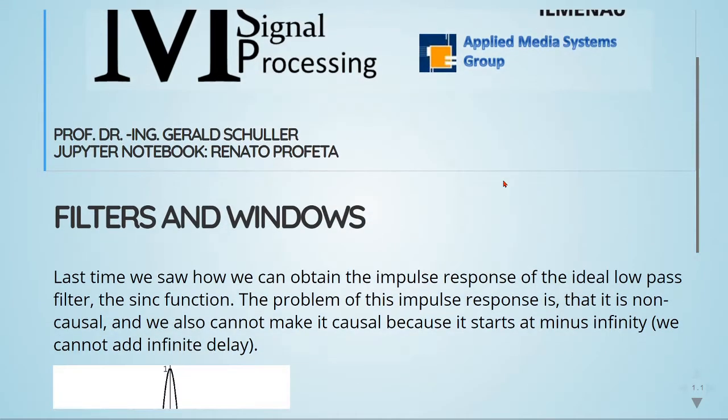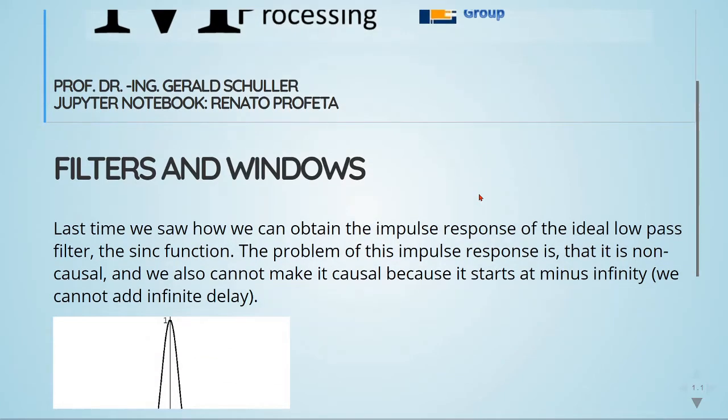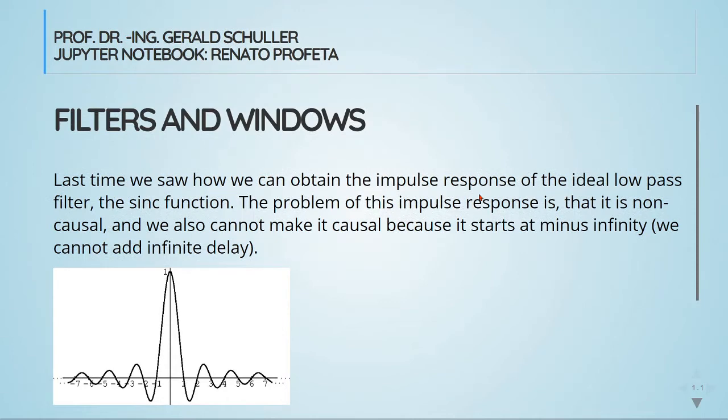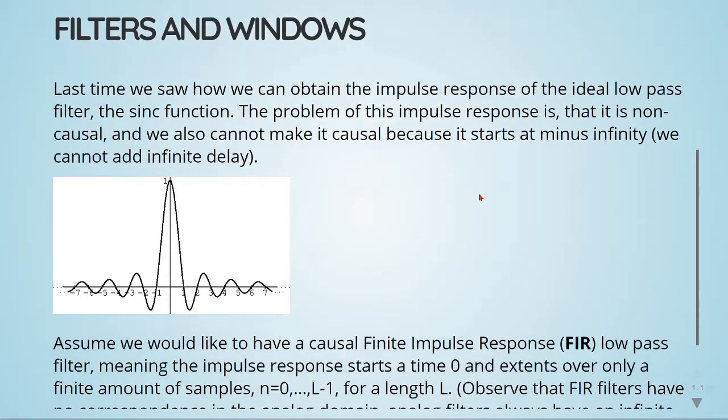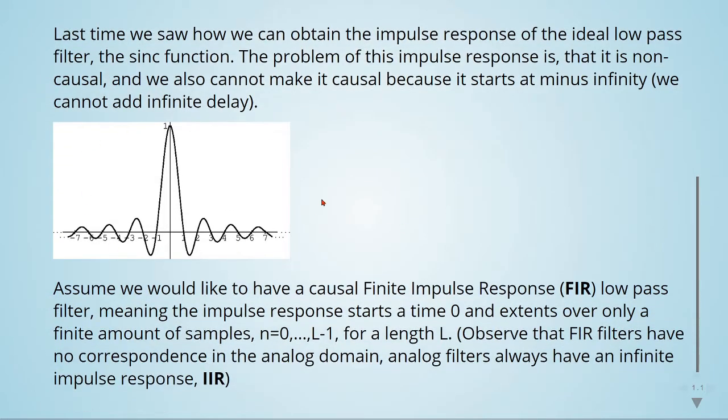Last time we saw how we can obtain the impulse response of the ideal low-pass filter, the sinc function. The problem of this impulse response is that it's non-causal, and we also cannot make it causal because it starts at minus infinity. We cannot add infinite delay. So here is our sinc function going from minus infinity to plus infinity.